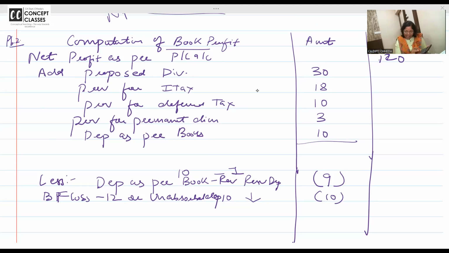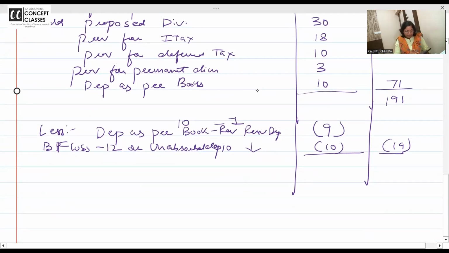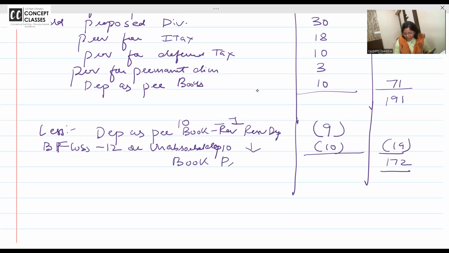Add how many lakhs total? 71 lakhs. 191 lakhs. Deduct 19. 191 minus 19 is 172. That is your book profit, and on that you are required to pay MAT at the rate of 15%.